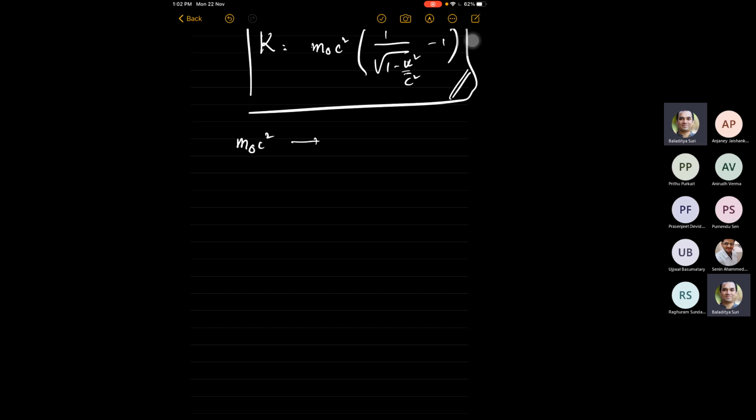But what is this m naught c squared quantity? This is called the rest energy of the particle. M naught is the rest mass, and m naught c squared is the rest energy of the particle.